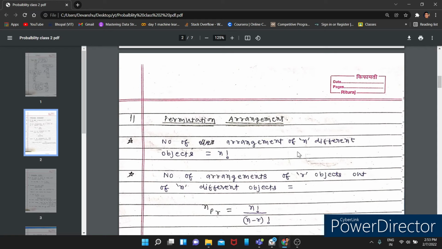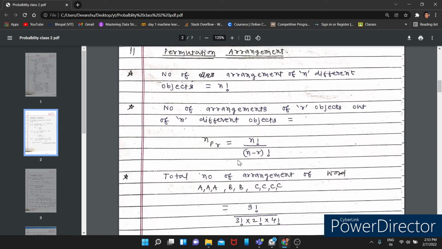Now, the number of arrangements of r objects out of n different objects. If n objects are given and r objects are to be arranged, what would be the formula? We would use the formula nPr, which is n factorial divided by n minus r factorial. You will get this concept thoroughly when we do questions on it. You just look at it on the face of it.